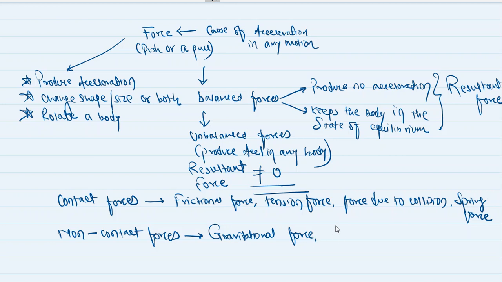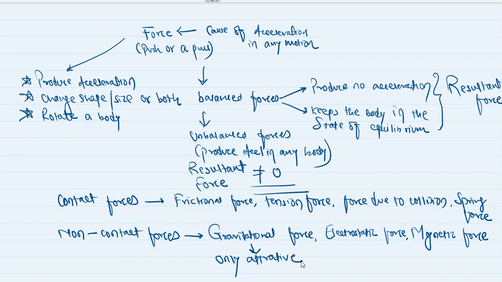Then comes electrostatic force, then magnetic force, right? Out of these, gravitational force is only attractive in nature.